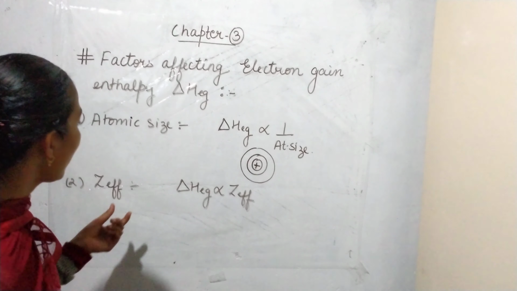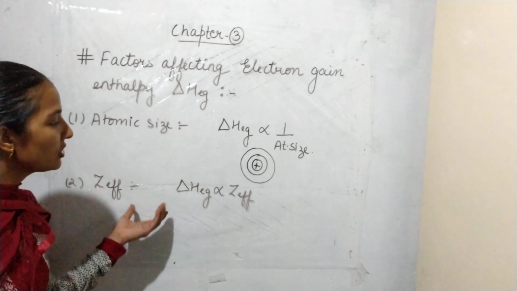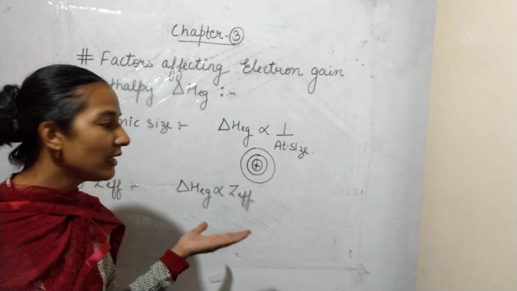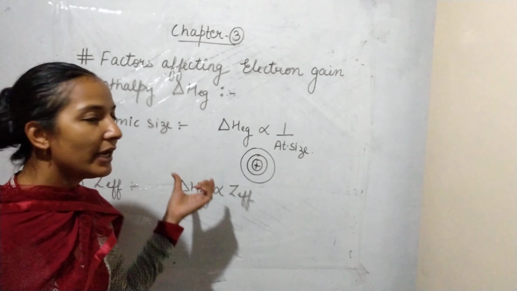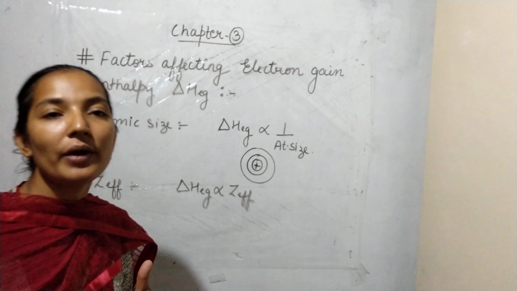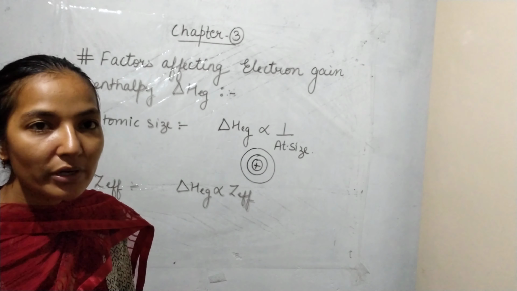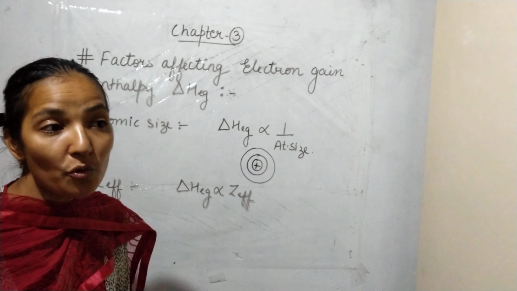Okay. Now the next one is Z effective, that is effective nuclear charge. We know that if atomic size decreases, then the effective nuclear charge will increase. That's why the electron will be added to the atom more easily, and that means more energy is released, a more negative value.